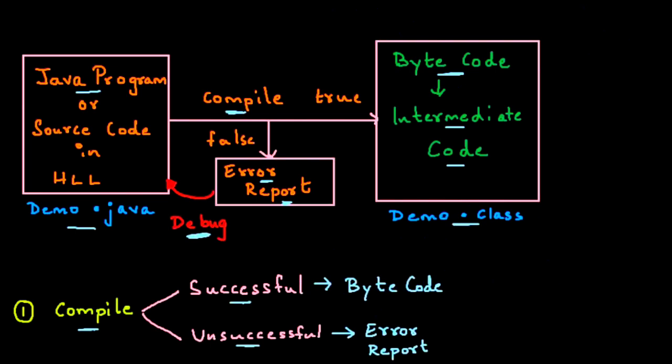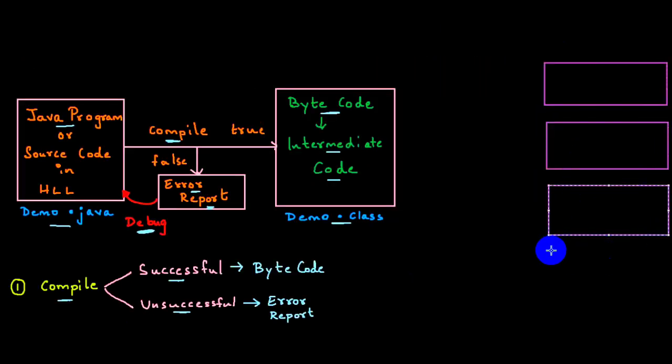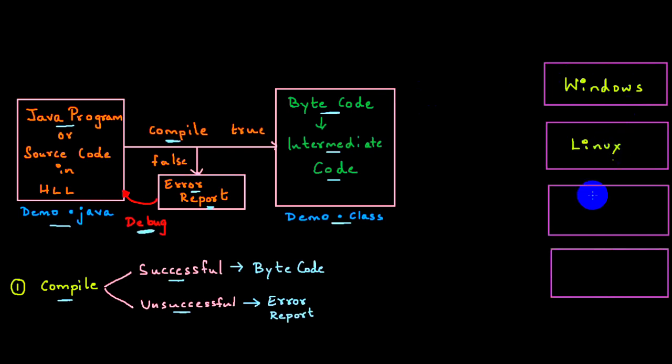Where will I interpret it? On the operating systems here. So let me do this. We have Windows, we have Linux, we have Unix, and we have Macintosh. Now, what am I trying to do here? This bytecode can be executed on all operating systems. I can execute it on Windows, on Linux, on Macintosh systems, or on Unix systems. I can execute it wherever I want to.